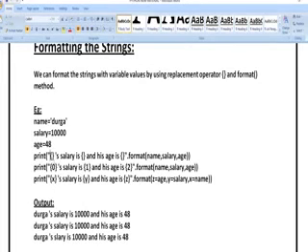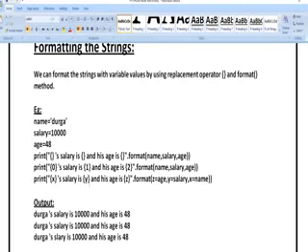So this is one way of writing. You can see another way: the name is 0, the salary is 1 and age is 2. Format name comma salary comma age. What is the 0? Name. 1 is salary. 2 is age. Here, based upon the index values, the output is going to print.